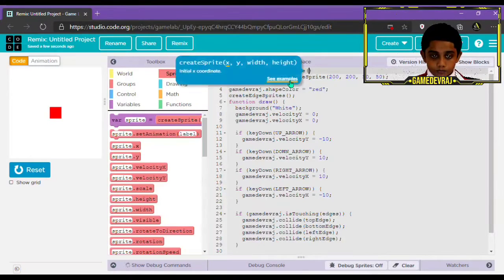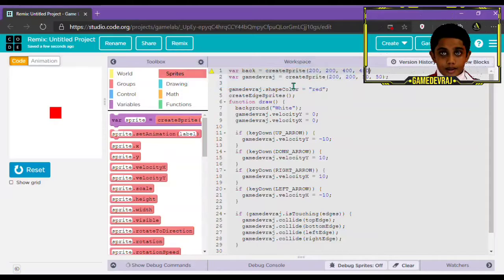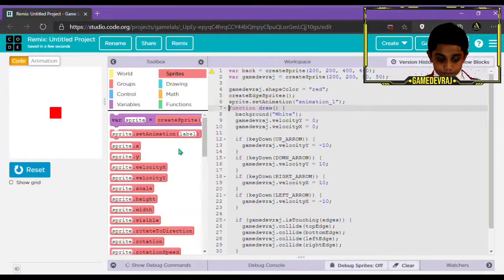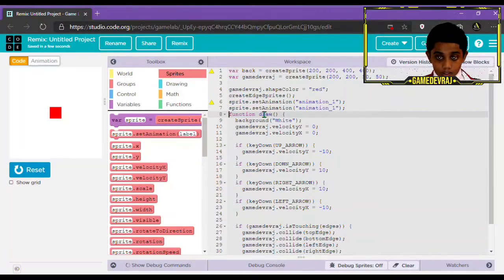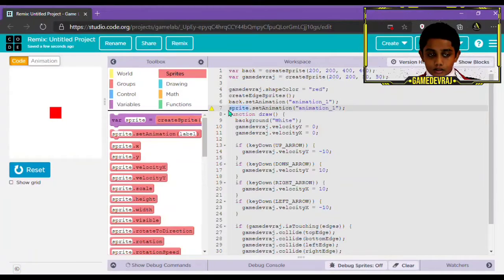Okay, now let's create a background. I'm thinking Sonic. So background, or let's just call it back so that it does not get confused with the background and back. So let's have it at 200, 200, 400, 400. Now for the game day Raj, we'll change it later on.